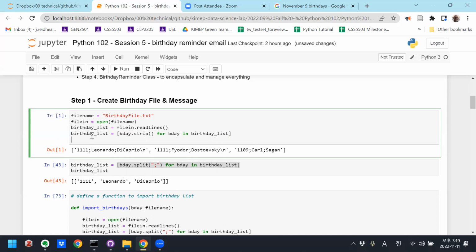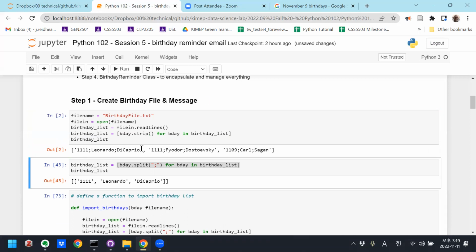So if I run this again, they should be clean. Okay, see, now I don't have those carriage returns at the end. So that's what strip does, it cleans these strings on the left and right side. Okay, so I'm passing these strings now, and I'm going to do another list comprehension. For each string, I'm going to split it on the semicolon. If I take a string with semicolons in it and I split on semicolons, that's going to give me a list, in this case a list with three items because I've got two semicolons. So the resulting data structure is going to be a list of lists.